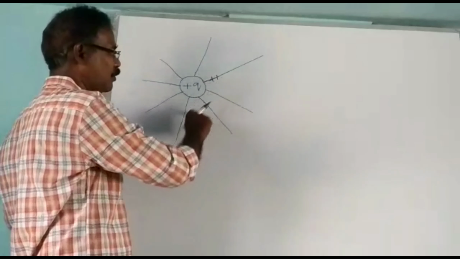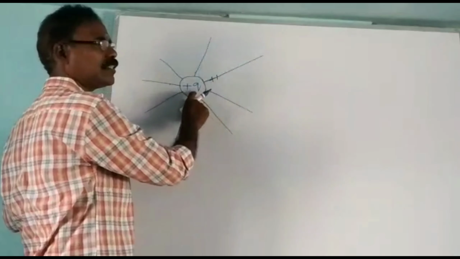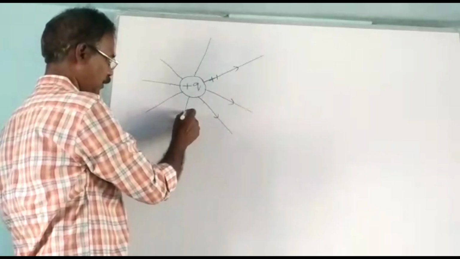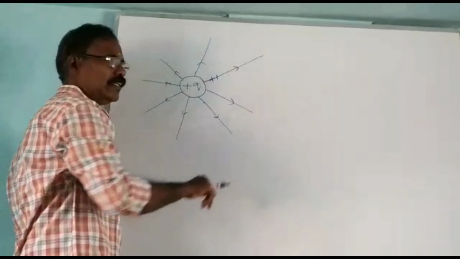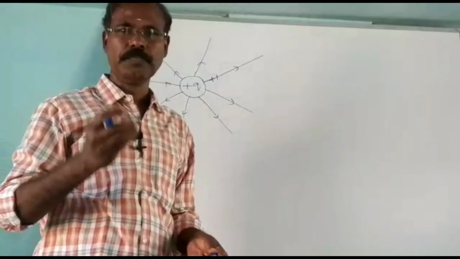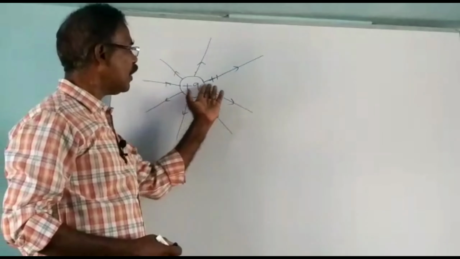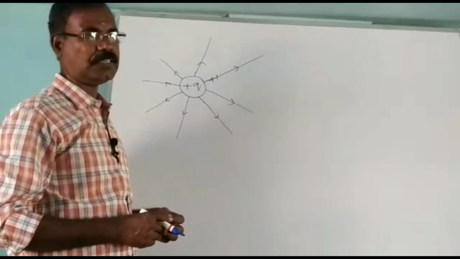How is that unit positive charge moving? The unit positive charge is moving away from this positive charge. So, you have to put the arrow outward like this. How is it acting? It is acting radially. So, the electric field due to an isolated positive charge is directed radially away from the positive charge.